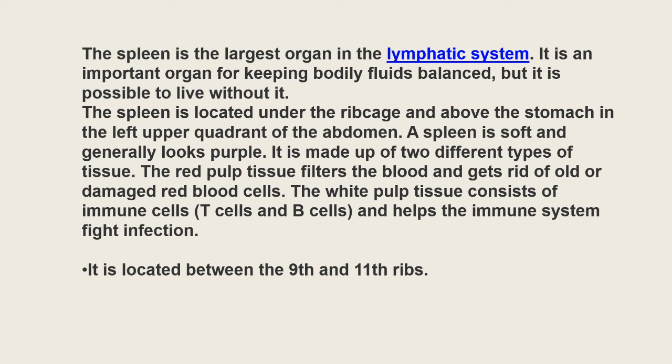On the basis of color differences seen in a fresh preparation, the pulp is recognized as white and red pulp. Both types of pulp contain lymphoid tissue, reticular connective tissue as well as lymphocytes. They are also found to contain monocytes. Generally, white pulp is organized around the arteries, and red pulp consists of the venous sinusoids.